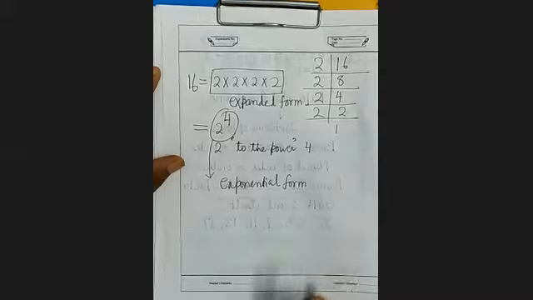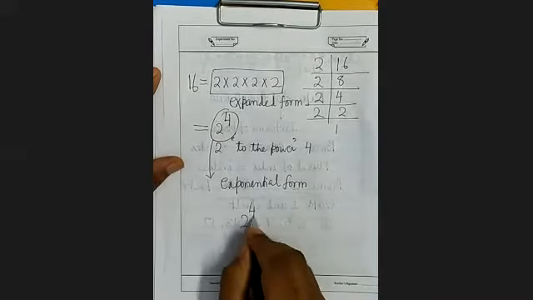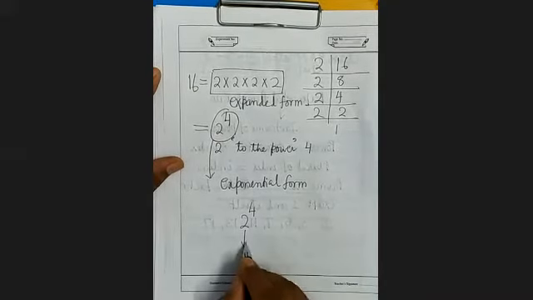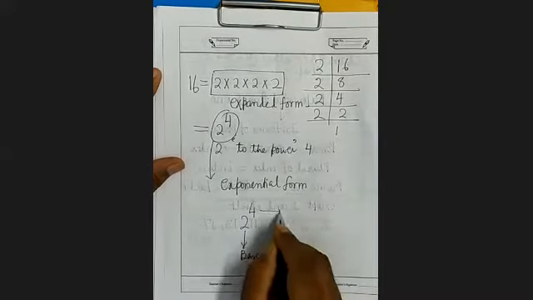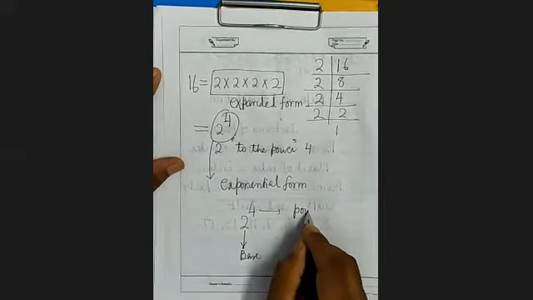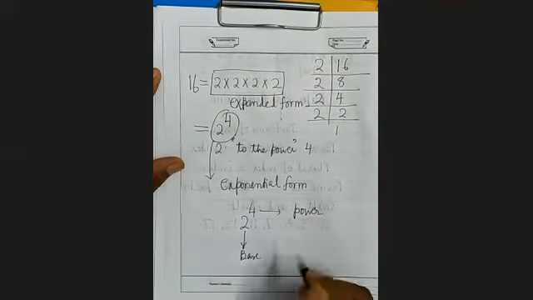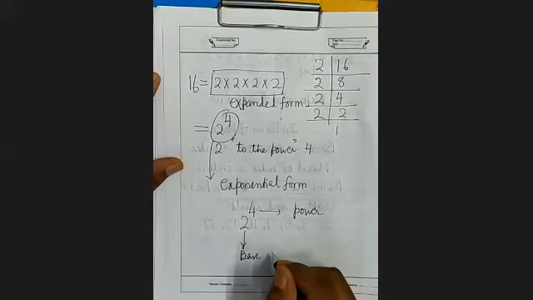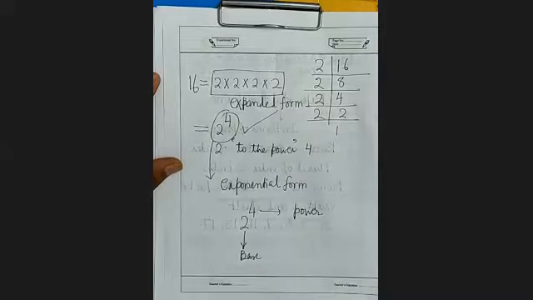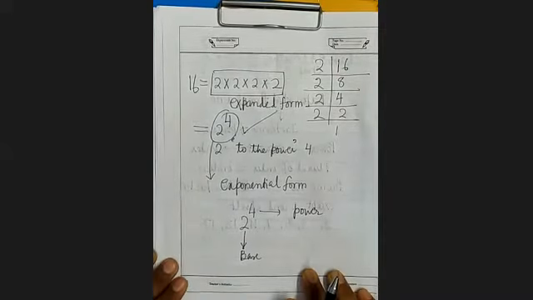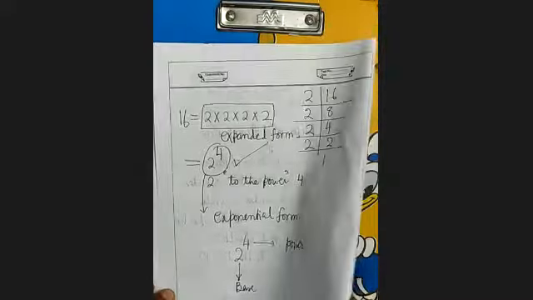It's clear? Here in 2 to the power 4, 2 is base and 4 is power. 4 is exponent. 4 is index. It is clear? This form is known as exponential form. So this is the exponential form of a number.